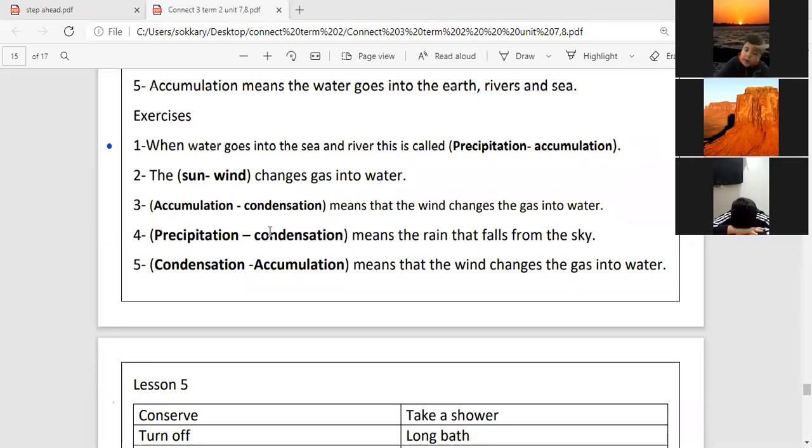Condensation means that the wind changes the gas into water. Excellent. Thank you very much. Muhammad Hilmi. Yes, number 4, please. Precipitation means the rain that falls from the sky. Thank you.